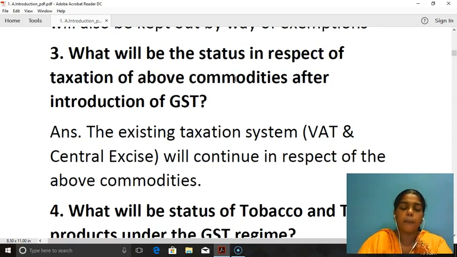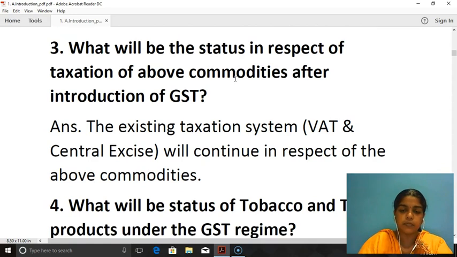With regard to the petroleum products, before GST also VAT and central excise was levied. Now after GST also VAT and central excise is levied. Now with regard to sale of land, stamp duty was levied before GST. Now also stamp duty is going to be levied and there is no GST for sale of land. So what will be the status in respect of taxation of above commodities after introduction of GST? The existing taxation system will continue in respect of the above commodities. So whatever taxation system was there before GST would be continuing for those respective commodities.